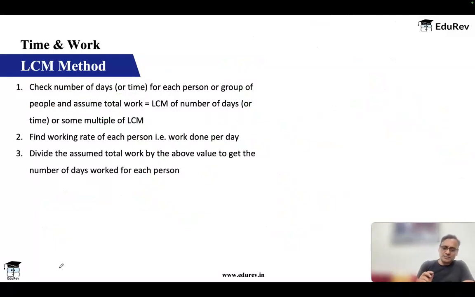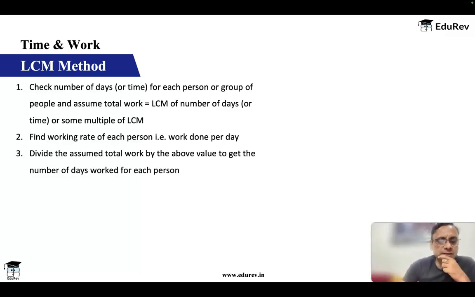There's one more interesting method. I told you we can use reciprocal or we can use percentage. We can also use an LCM method. This also is a nice method, though it is not applicable everywhere, but wherever it can be applied, it works nicely.